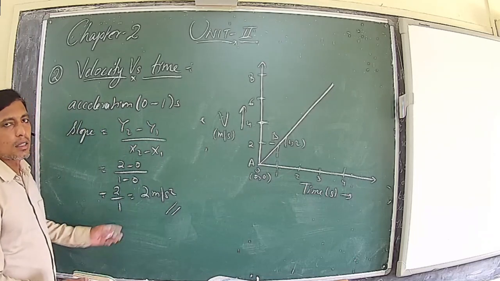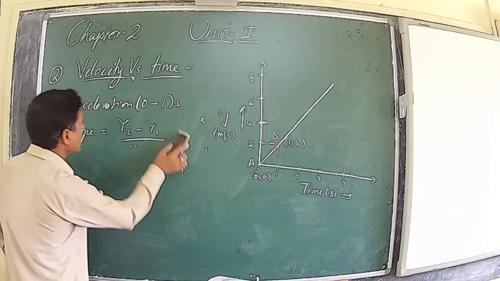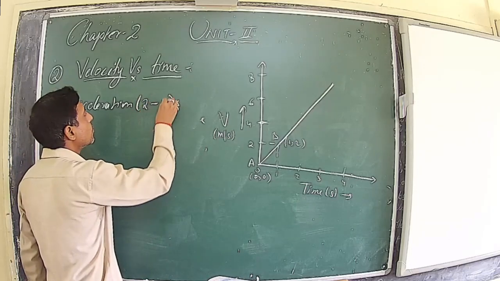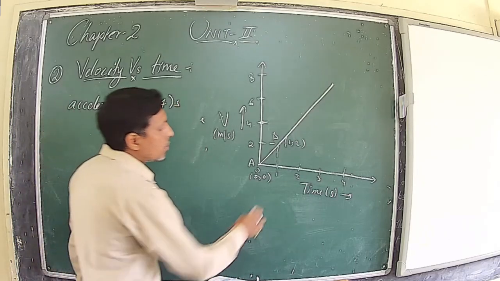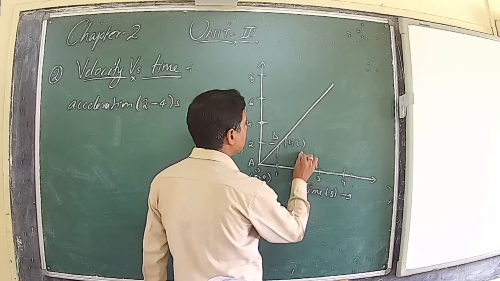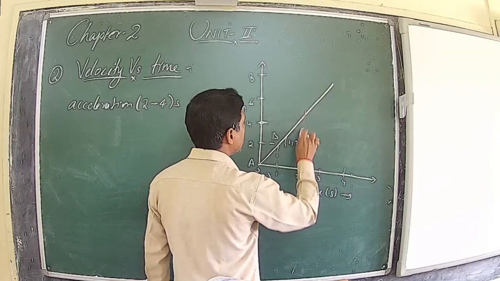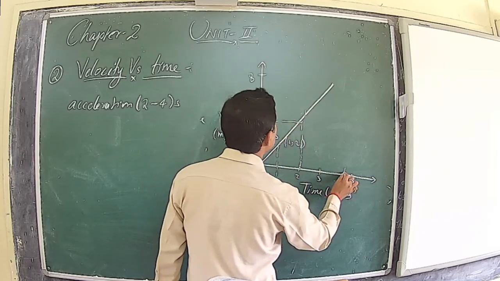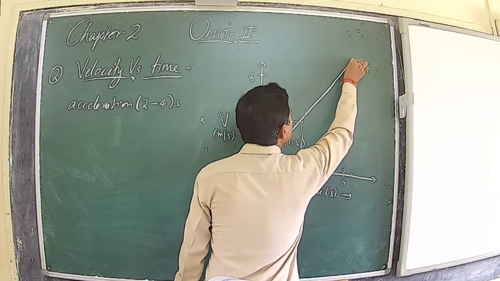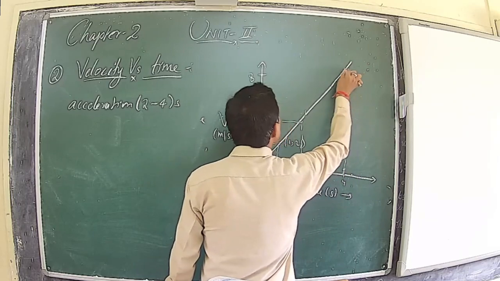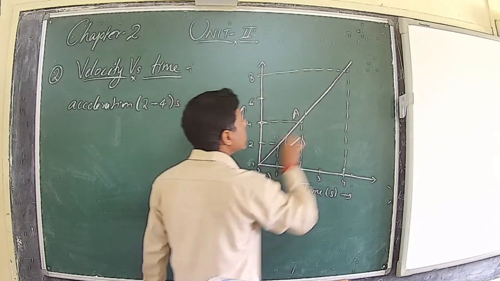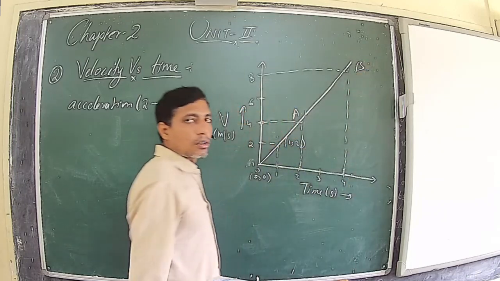Now we will take any other interval. So let's have acceleration between 2 to 4 seconds. So this is now A and this is point B lying on this graph.